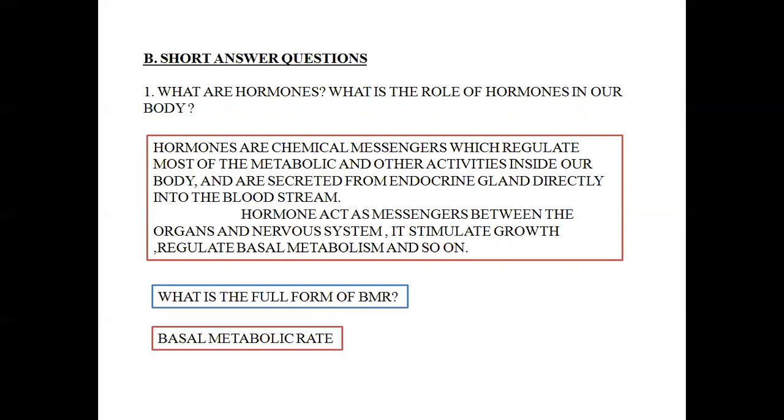Now, this message in our body is transmitted in the form of nerve impulse. And this nerve impulse is carried forward from one part of the body to another by means of our neuron or the nerve cell. That means hormone is a messenger that is acting between organ and the nervous system.